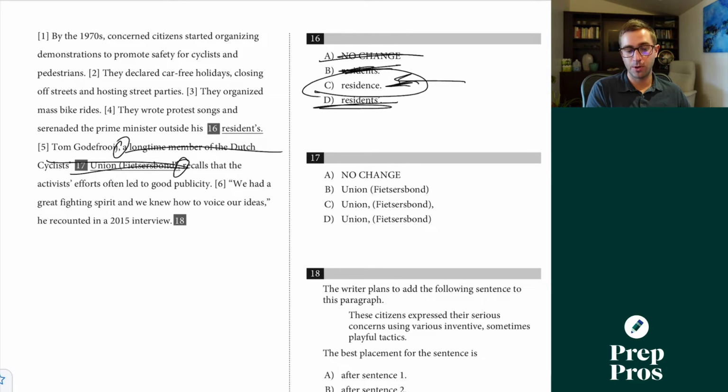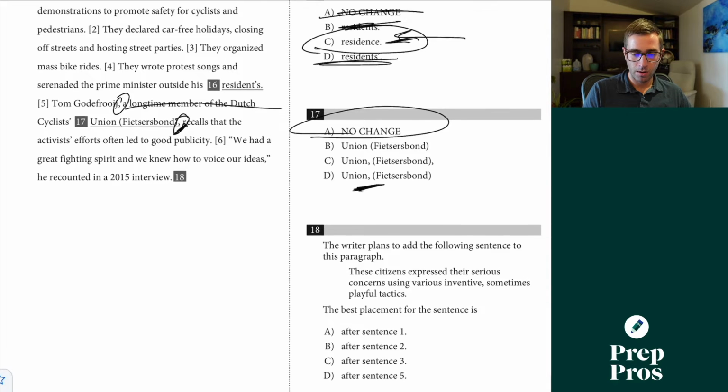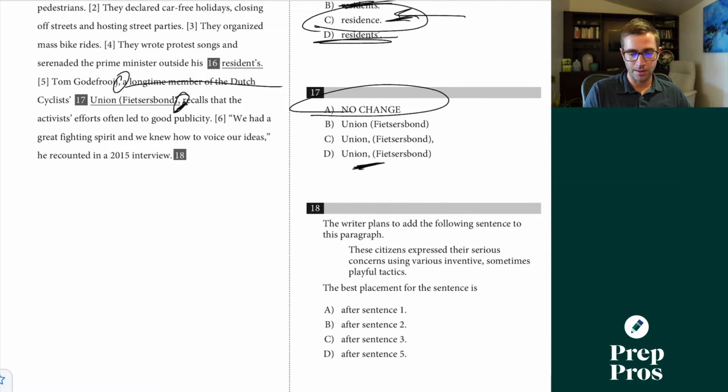I could say Tom Godefroege recalls the activist effort often led to good publicity. There's a lot of extra information rules you have to know, but this is the most basic one that you can really use to apply. That's why A is correct here. We don't want to double up on the punctuation like we see in C there, and there's no need for the comma here. The entire portion going out to the Fietsersbond is our extra information, not just ending at the Cyclists Union.